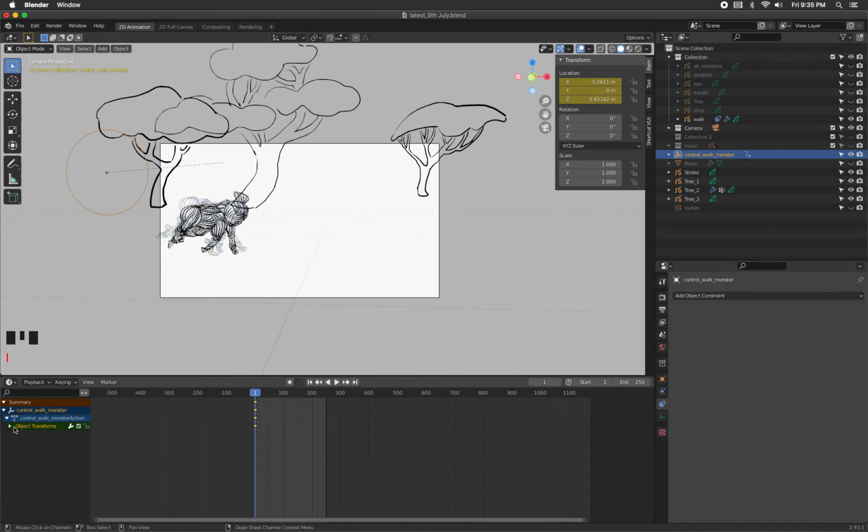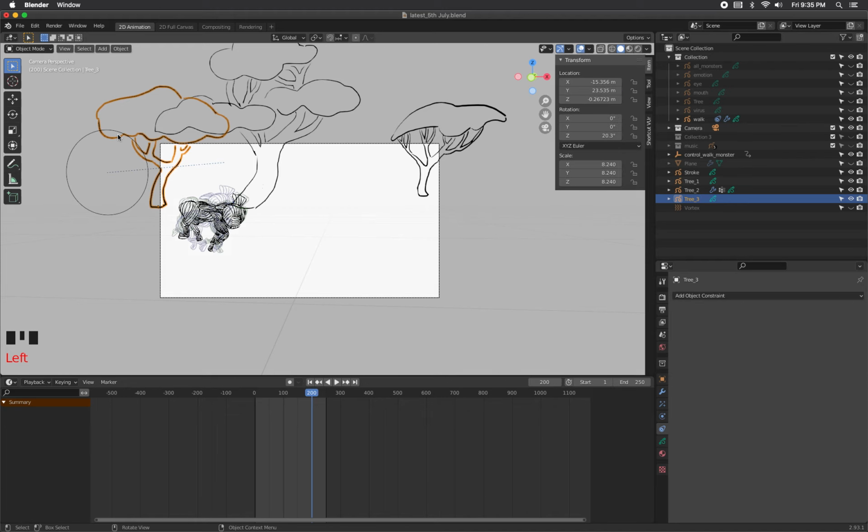We're going to change only the X location for now, and then maybe at frame number 300, let's make it 200. We're going to move that, oops, wrong object.